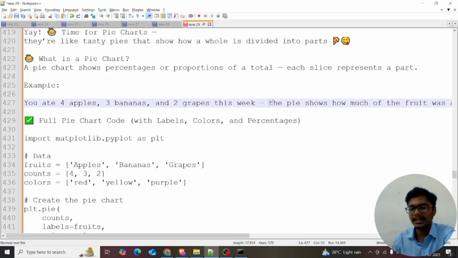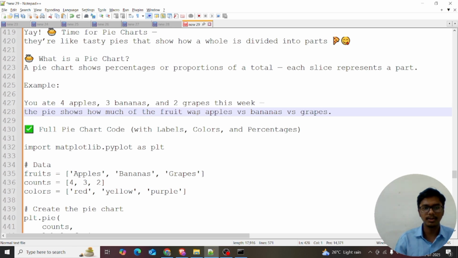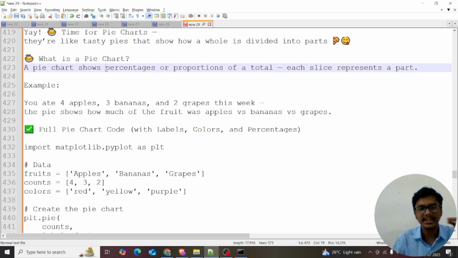Let's take an example. For example, you had 4 apples, 3 bananas, 2 grapes this week. The pie shows how much of the fruit was apples versus bananas versus grapes. When the interviewer asks, a pie chart means percentages or proportions of the total.